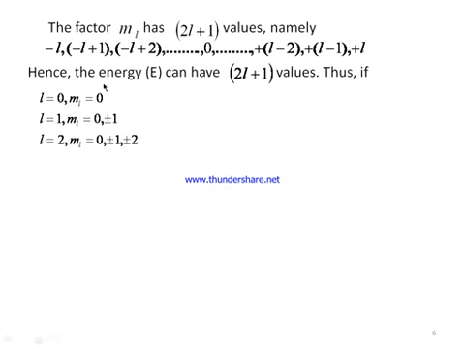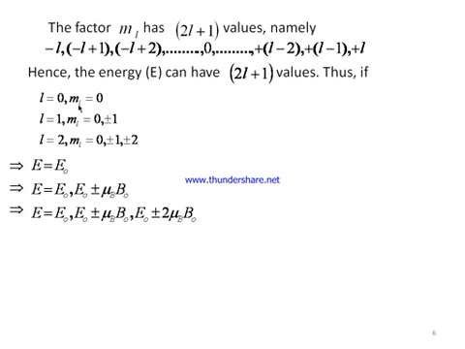Now see, I'm taking an example. If I substitute L equal to 0 here, we get 2 into 0 plus 1, which is 1. It means ml is equal to 0. That means ml has only a single value, and this value is equal to 0.